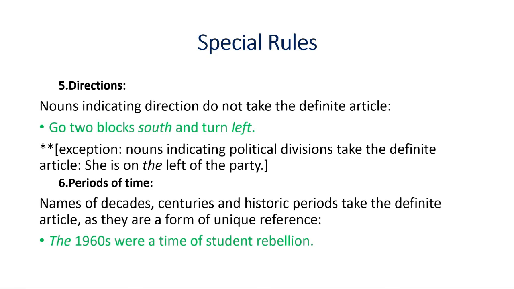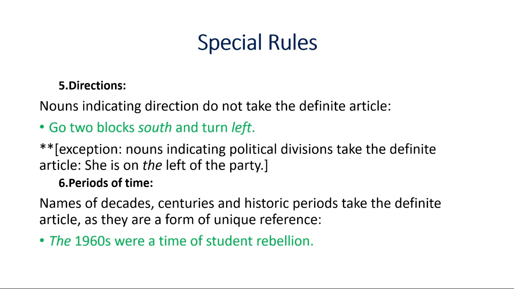Number 5, special rules. Nouns that indicate direction do not take the definite article. So if you say "go 2 blocks south and turn left," if you indicate direction, you do not take any kind of definite article. But there is an exception: nouns indicating political division take the definite article. "She is on the left of the party." By "left of the party," we understand that she is in a particular wing of the party, so we use "the" here. But in the case of south and left, we do not use it. If we are referring to them as indicating direction, we do not use any kind of article.